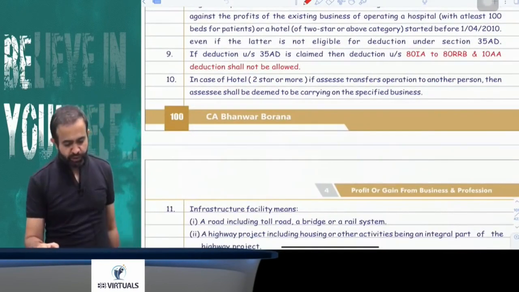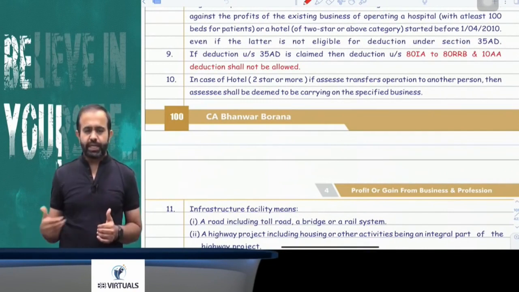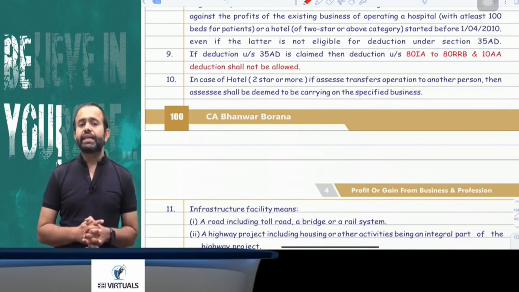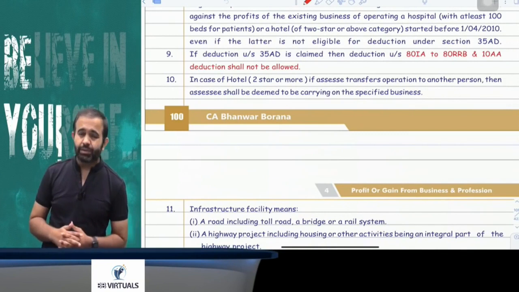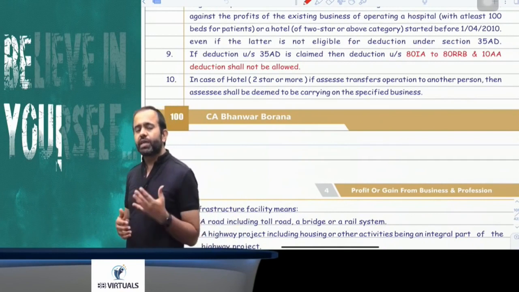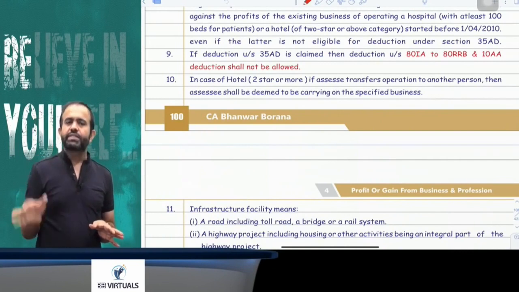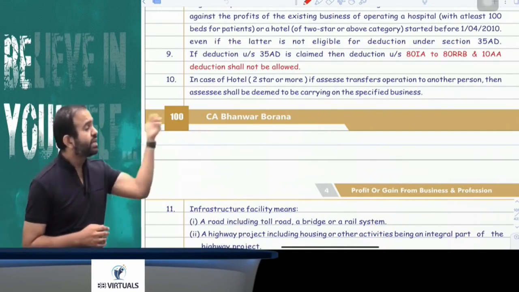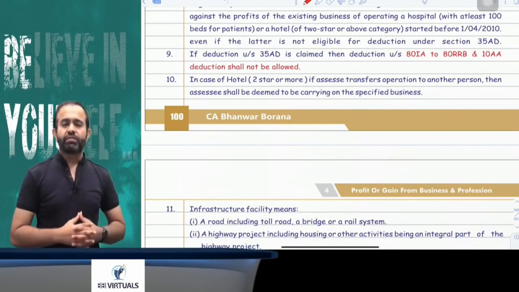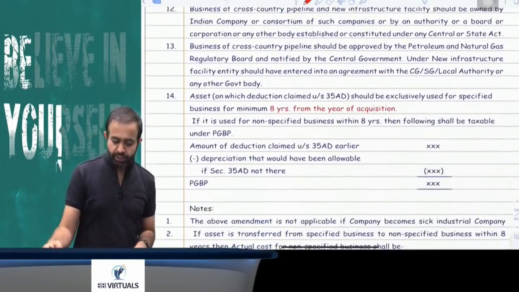Yes. Now try to understand one more thing. When 35AD deduction is allowed, then obviously depreciation is not allowed for that asset. Depreciation is not allowed for that asset, as well as any other deduction under Chapter VI-A under the heading C, that is deductions in respect of certain incomes, that is also not allowed if section 35AD is available. Now try to understand, after some time, suppose you transfer any asset on which you claimed the 100% deduction under section 35AD, then whatever the selling price, that will be taxable under the head PGBP. So if you transfer any asset on which you claimed the deduction under section 35AD, then whatever the selling price of that asset, that directly will be taxable under the head PGBP. You got my point or not?